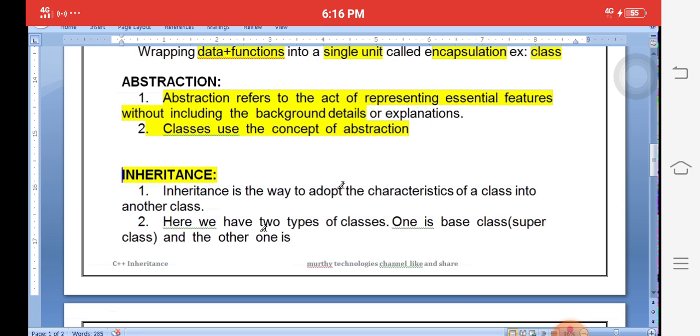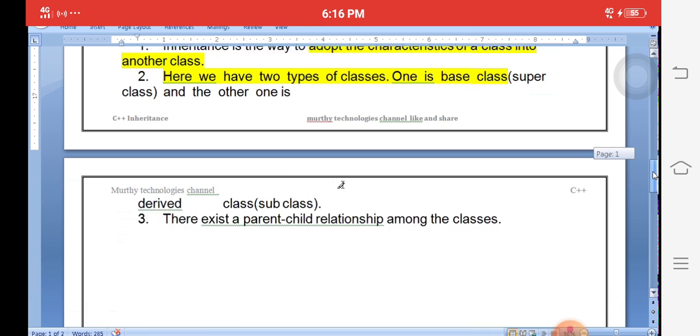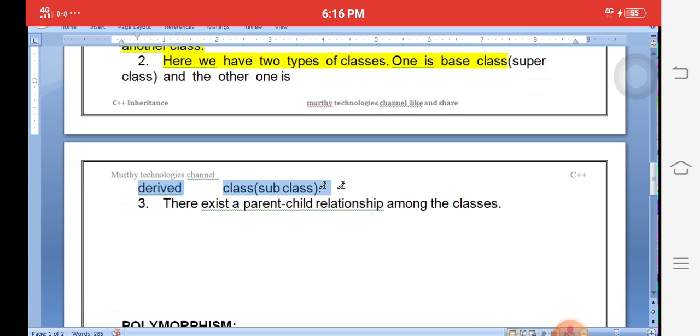Inheritance. We explained inheritance already in one video actually. Inheritance is nothing but adopting characteristics of one class into another class. For example, you are a person, you have the qualities of your father and mother. A child created through father and mother has the qualities of father and mother. Similarly, inheritance is nothing but creating a child class with the help of a parent class. There are two types of classes. One is called base class. Base class is nothing but a parent class, and another one is called child class. Child class is nothing but a derived class. Deriving is nothing but creating a new class.